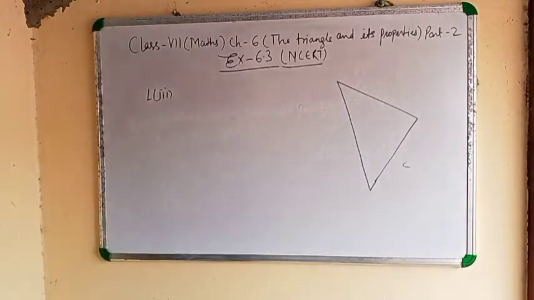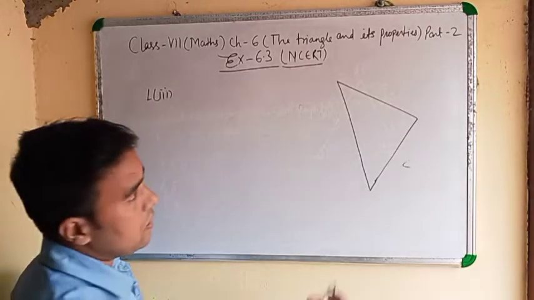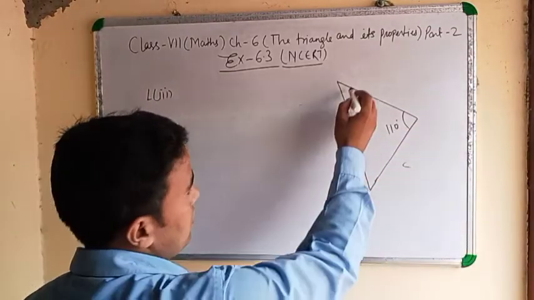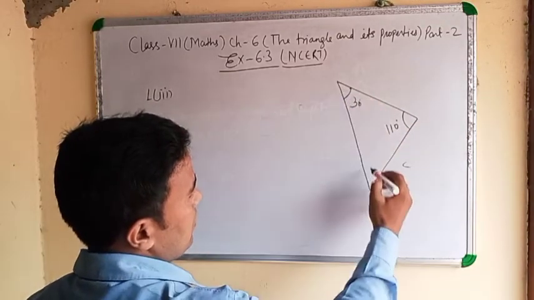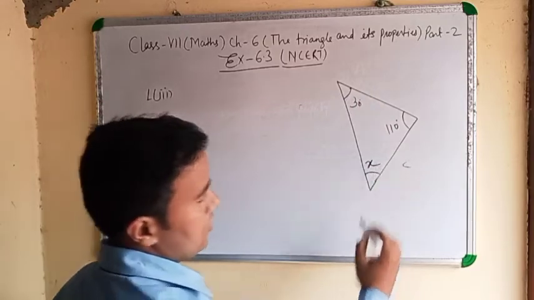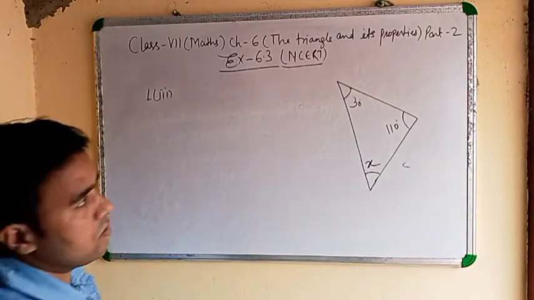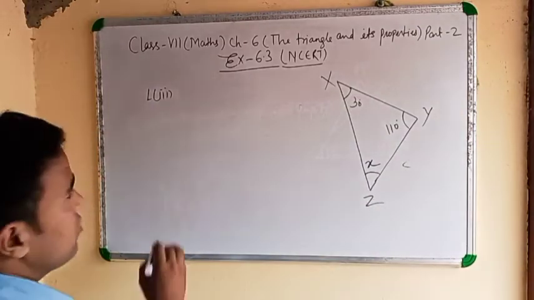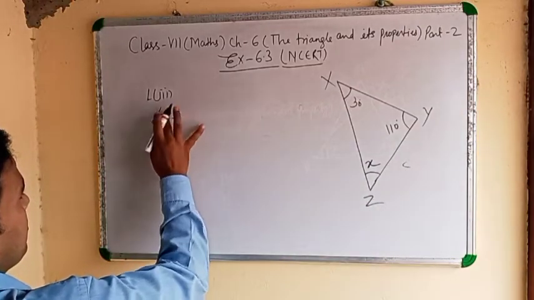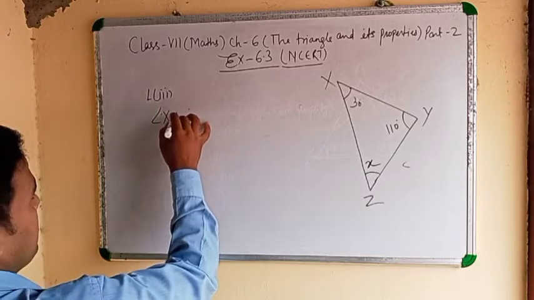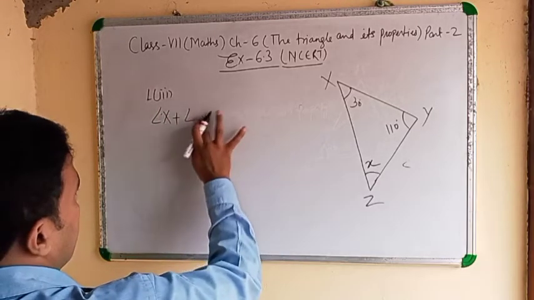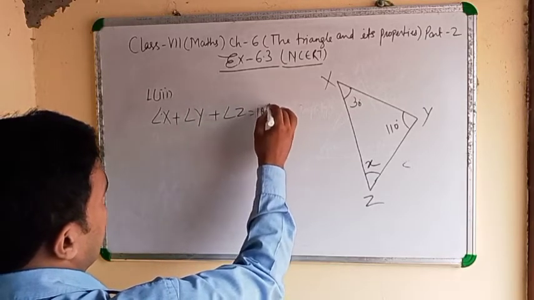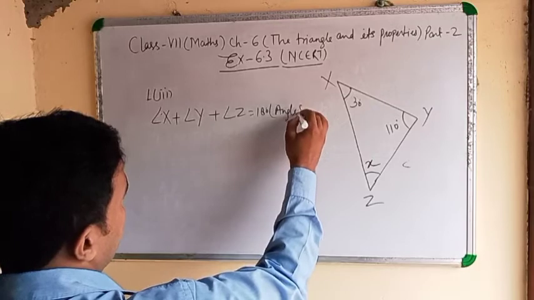it is 110. Clear? It is 30 and it is x. Clear? Asking the value of x, y, z. I told you angle x plus angle y plus angle z equals 180 by angle sum property.